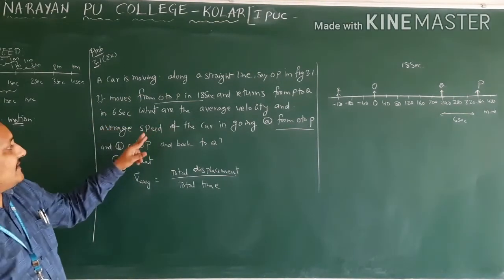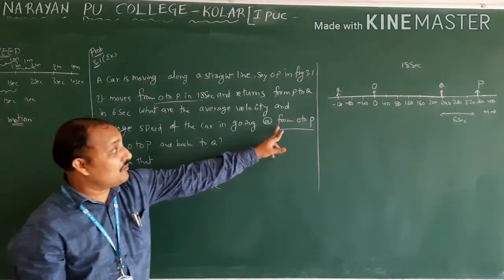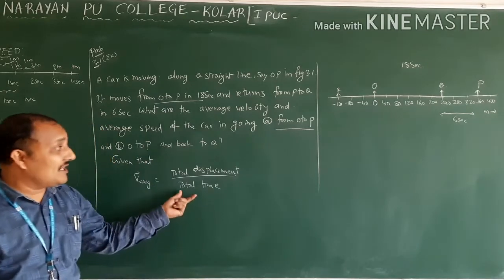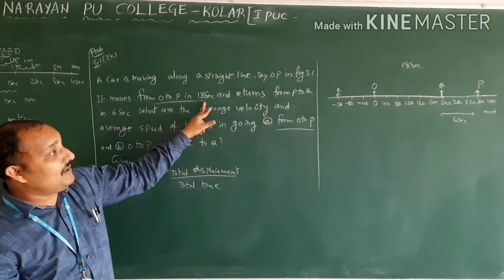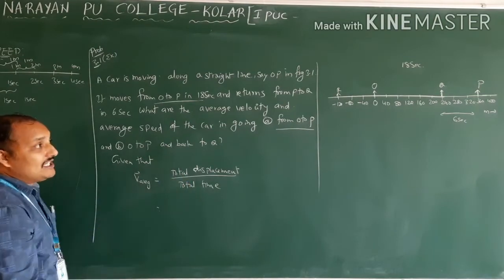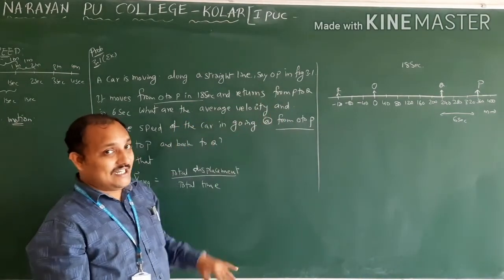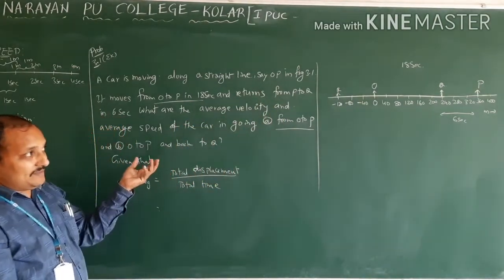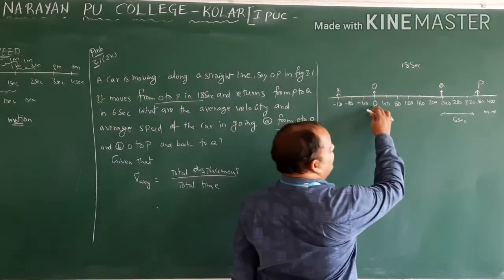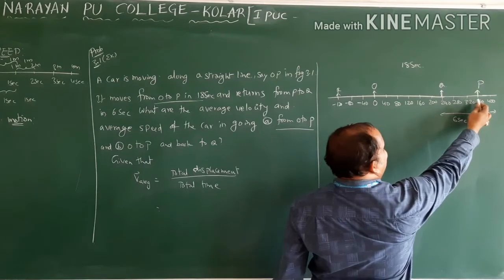Now what are the average velocities? First we are calculating O to P. O to P means how much time do you have to take now as total time? O to P, how much time did they give? 18 seconds you have to take. Okay, understood. Now what is the total displacement from O to Q? General definition: the minimum distance between initial and final point. So what is the initial point here? 0. Final point is 360.